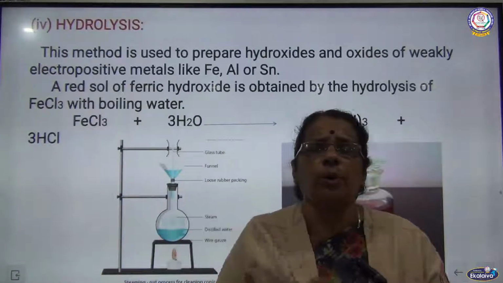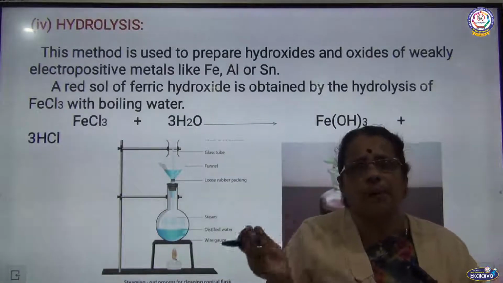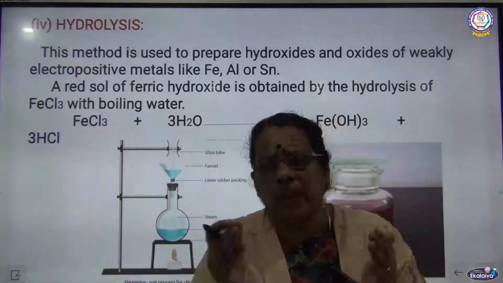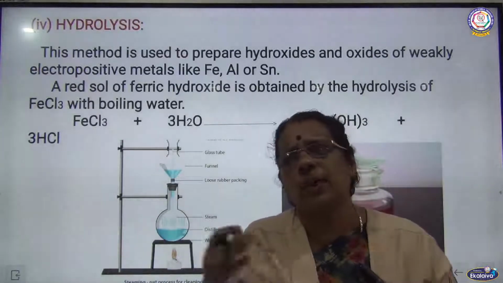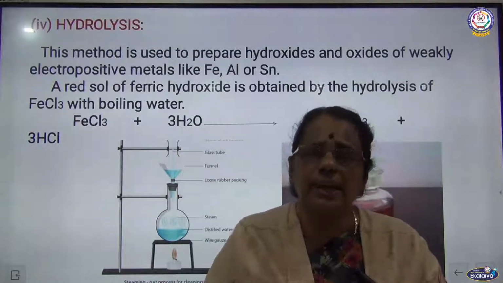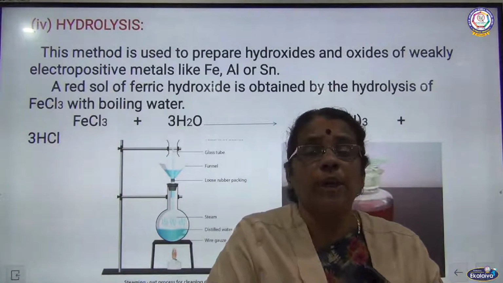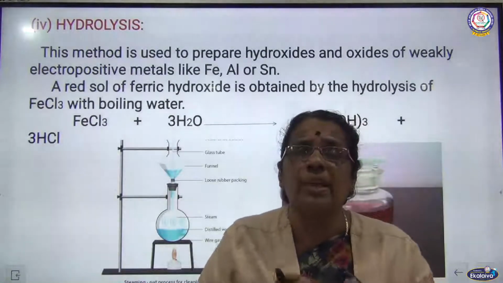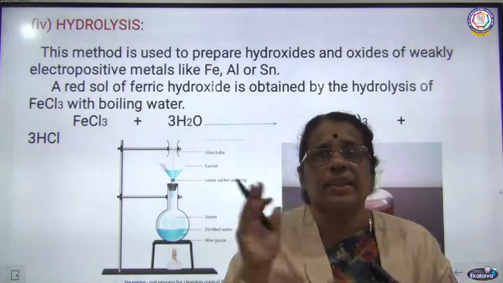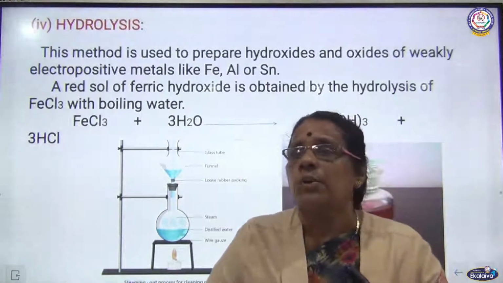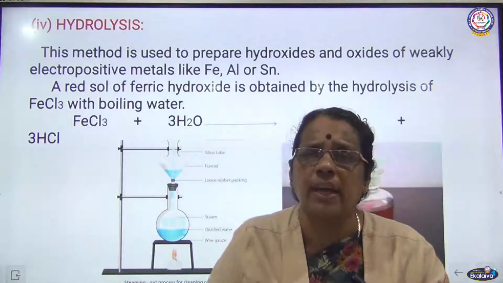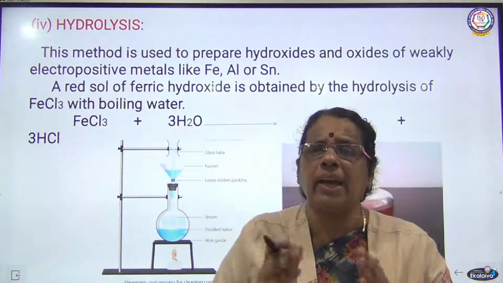The next topic is purification and properties. We are going to discuss the purification of colloids as well as the properties of colloids in the next class, children. Up to this, I want everybody to go through it, so that it is very easy. It's a very easy lesson, a theory lesson. I want everybody to go through it then and there. We will discuss the remaining topics tomorrow.